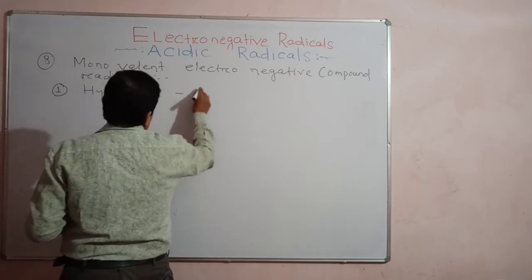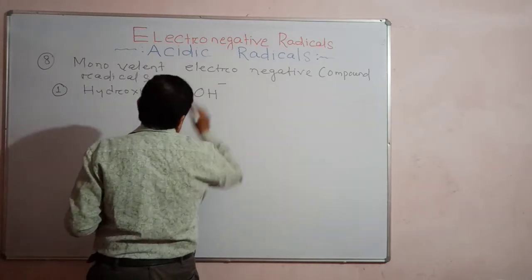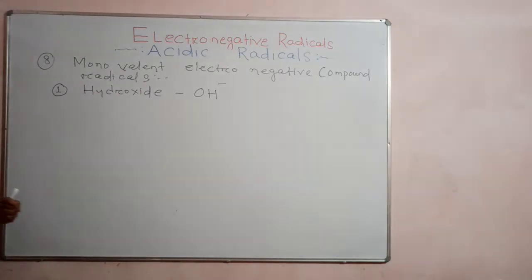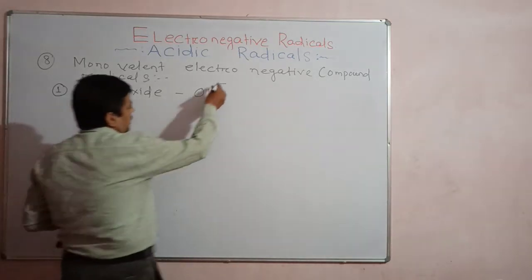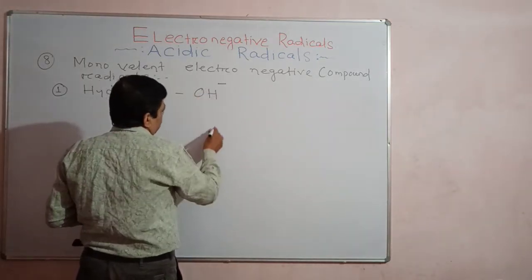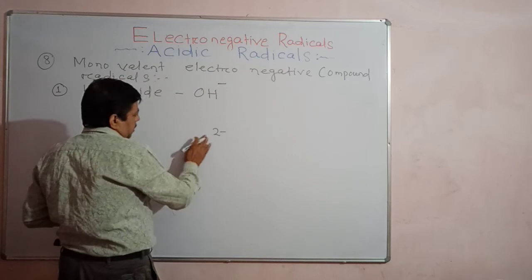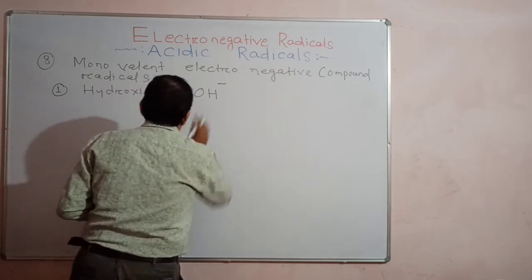Hydroxide is OH minus. It consists of oxygen and hydrogen, two different kinds of elements, and carries a unit amount of negative charge. Valence is 1 here. Minus means this valence is 1. 2 minus means valence is 2. Understand? Because of the single minus sign.